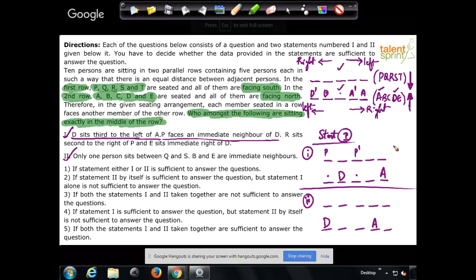Again, ideally you are supposed to take one more case here, take P in one place and in the other place in the other case. But let's not do that for now. We know that P can either come in this position or in this position because P has to face a neighbor of D. Apply the same point in case 2.